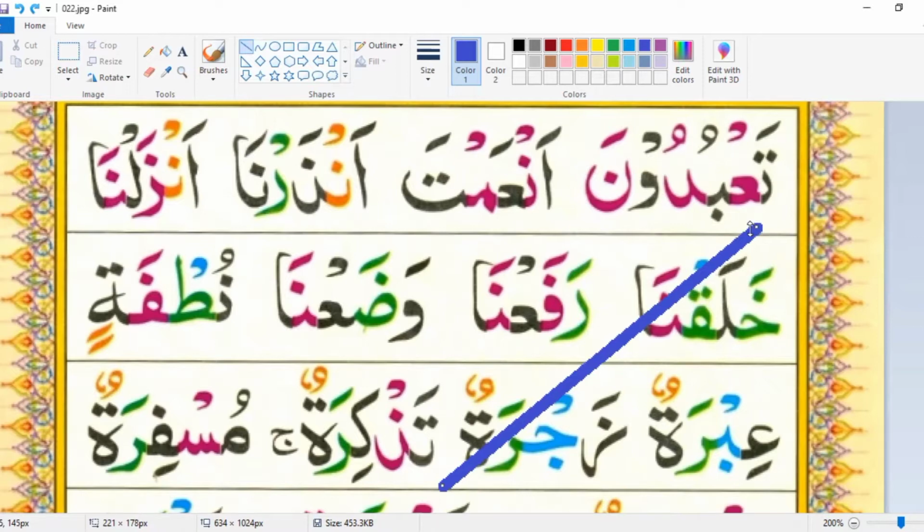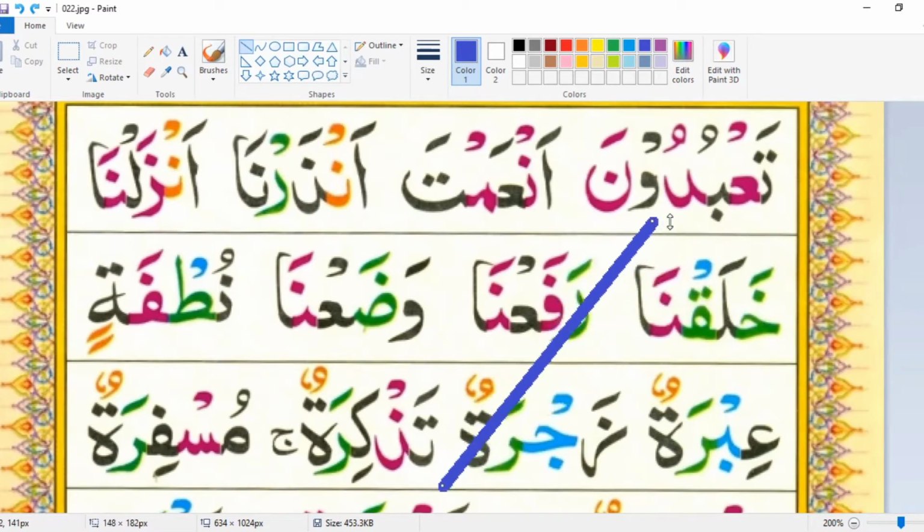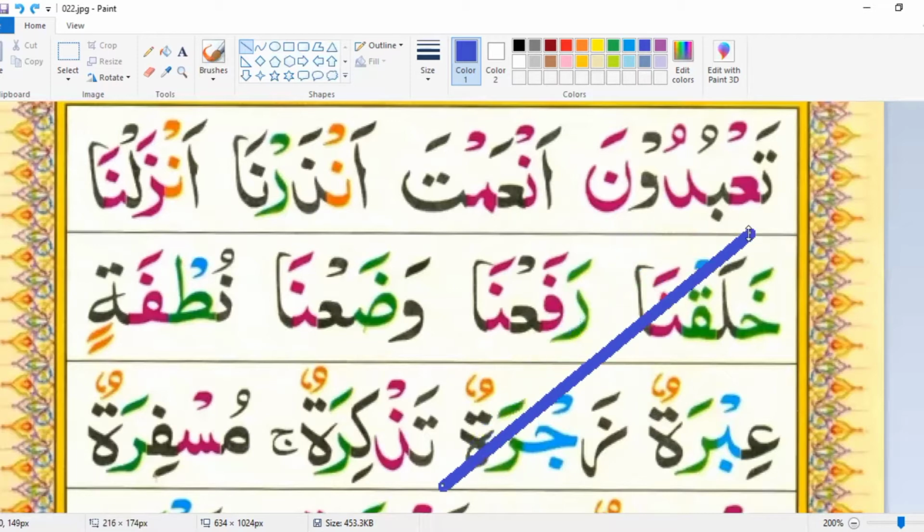Ta'in fatha ta, ba dhamma bu, ta'bu, dal waw dhamma bu. This is waw madda. Ta'budu, nun fatha na, ta'buduna. Only this dal is stretchy. You have to stretch dal dhamma. Do, this is dal waw dhamma. Do, stretch it. Ta'buduna, ain comes from throat.